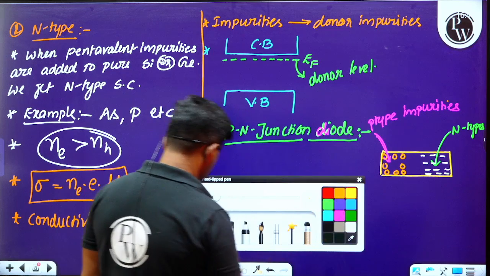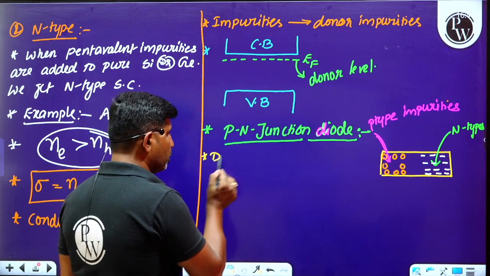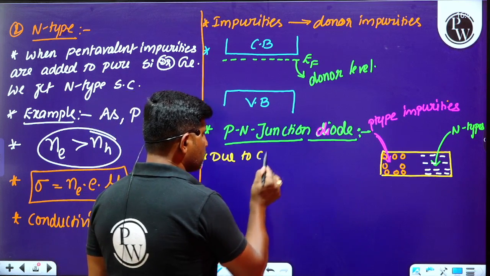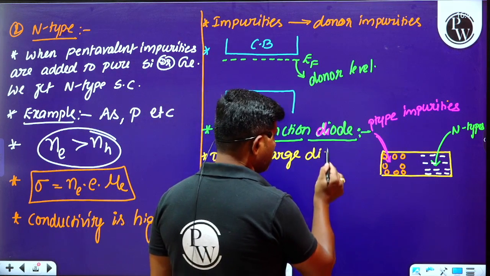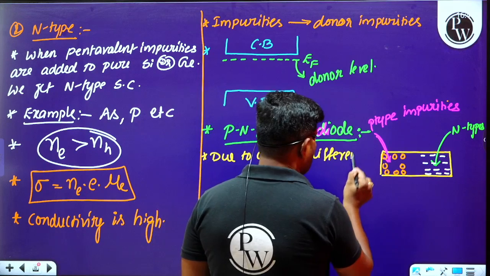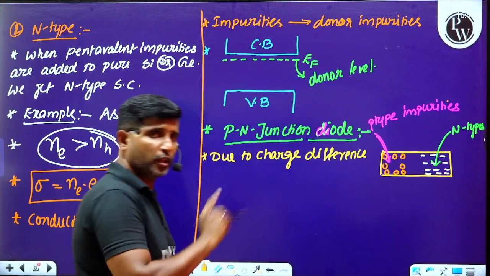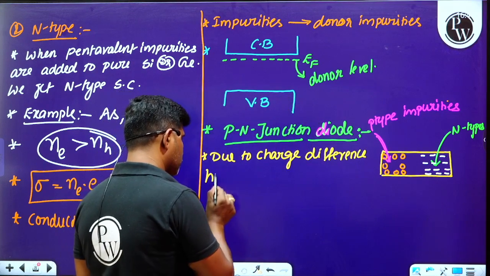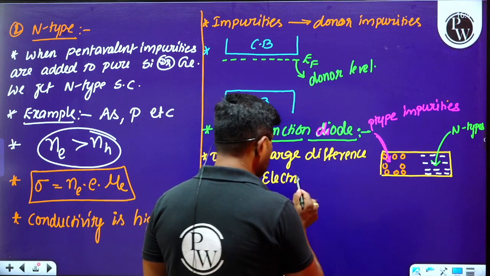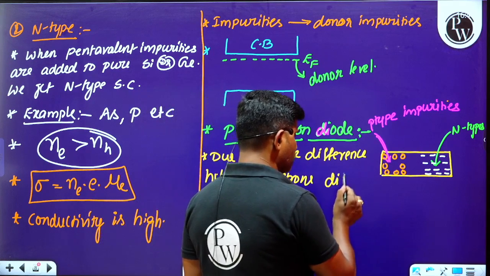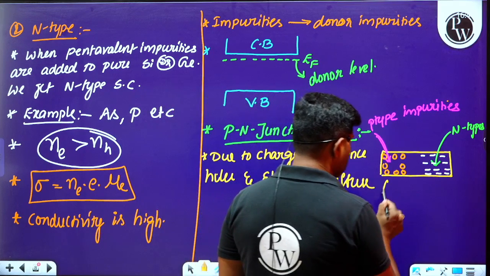First, we have to understand that due to the charge difference or potential difference, holes and electrons diffuse.